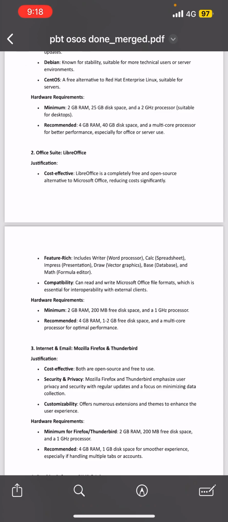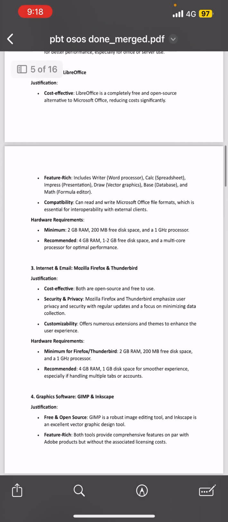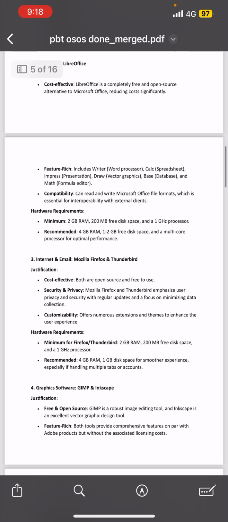So the justification for this one is, LibreOffice is a completely free and open source alternative to Microsoft Office, reducing costs significantly. Second one is feature rich, includes Writer, word processor, Calc, spreadsheet, Impress, presentation, Draw, vector graphics, Base, database, and Math, formula editor. For the compatibility, it can read and write Microsoft file formats, which is essential for interoperability with external